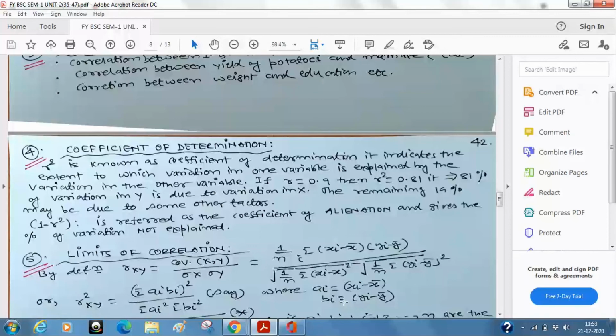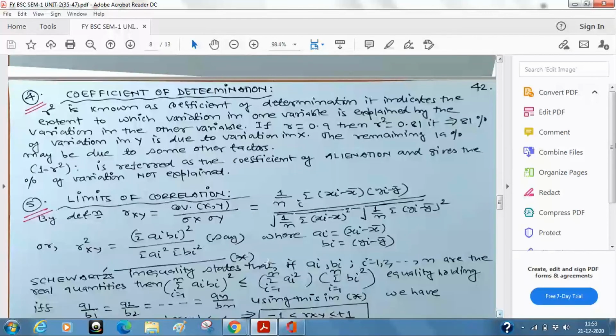Put it here again, and you will get back this. Is it okay? R square xy, did you understand how I wrote that? Is this step okay from here to here? Yes, sir. Thank you. I am not doing anything, I am just making a substitution.